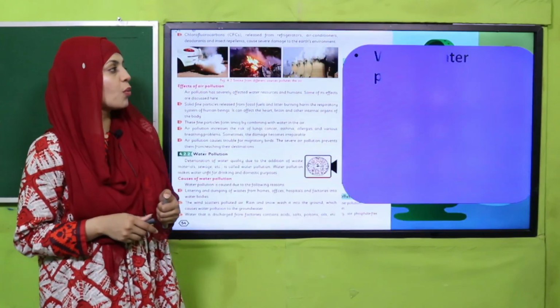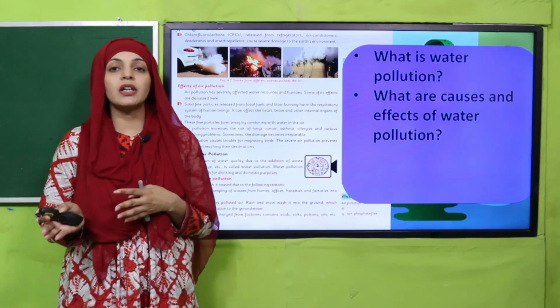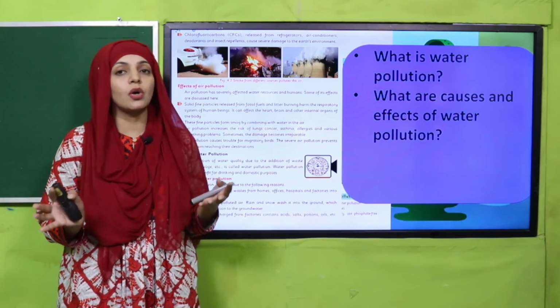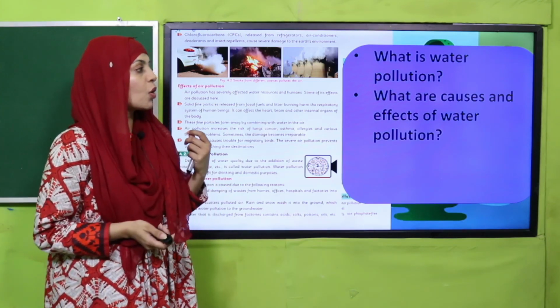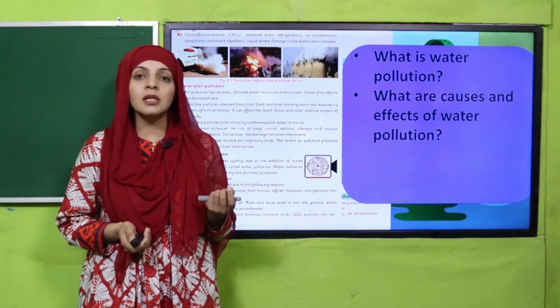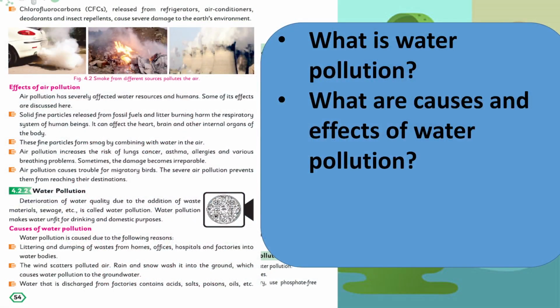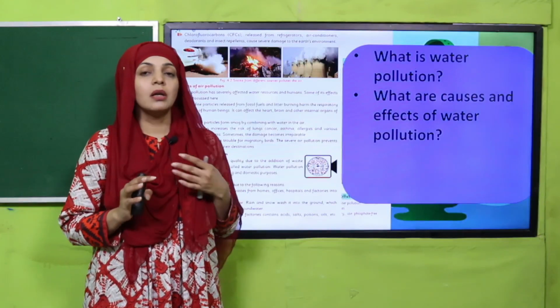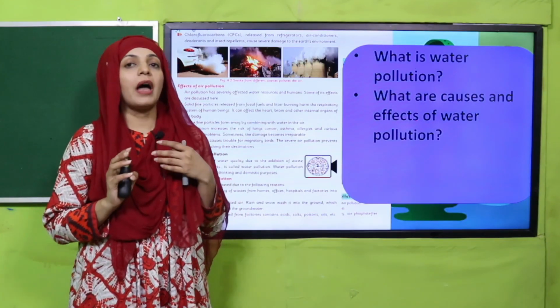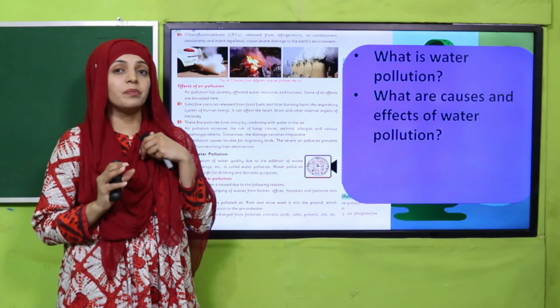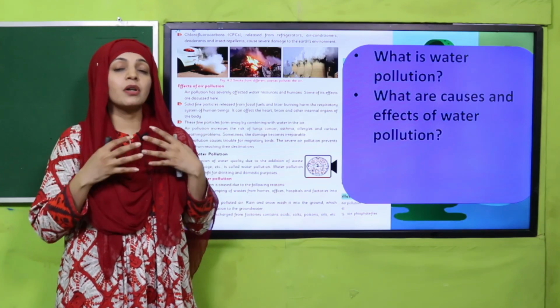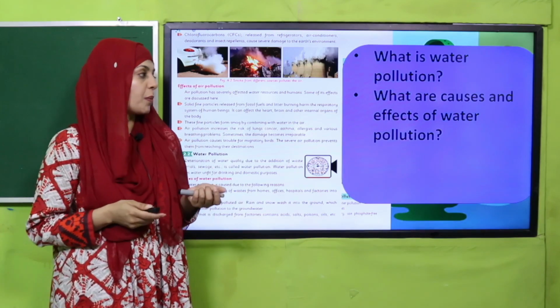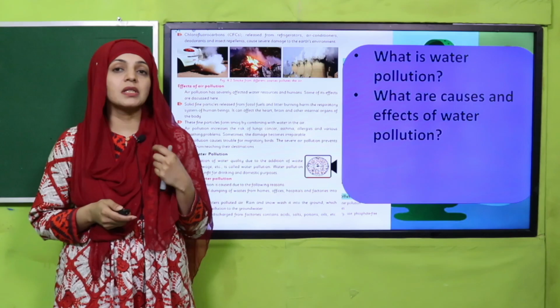Then we discussed water pollution. So what is water pollution? The addition of any bad thing into the water is called water pollution. And what are the causes and effects of water pollution? Its causes are when we dump oil, toxic water, sewage and different waste into the water. It causes water pollution. And how does it affect? It affects the marine life.